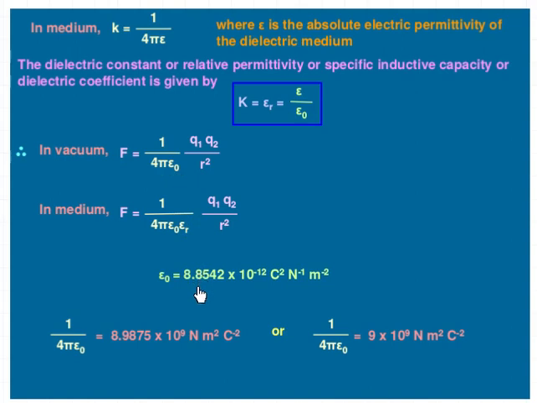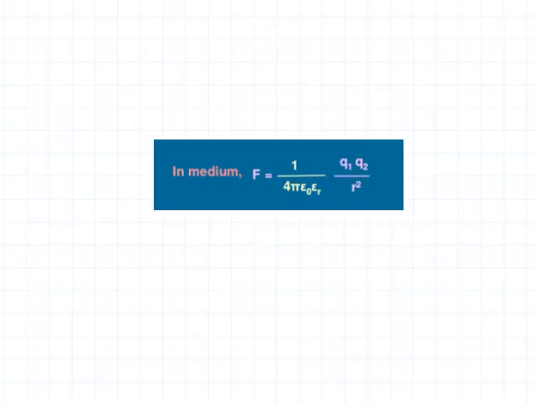The value of epsilon 0 is 8.85 into 10 raised to minus 12 coulomb square per Newton per meter square. When you substitute for this, the value is equal to 9 into 10 raised to 9 Newton meter square per coulomb square, and this value you can use for numerical problems. But you know, force is a vector. So if this LHS is a vector, then this RHS should also be a vector. So how do we express Coulomb's law in vector form?